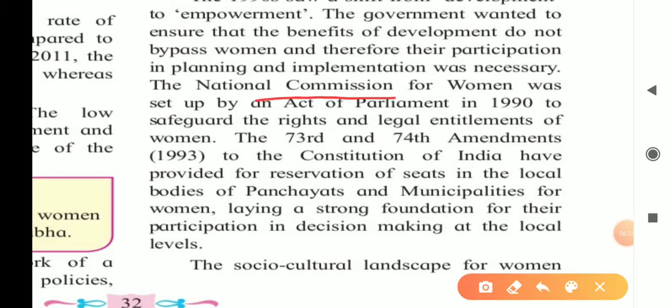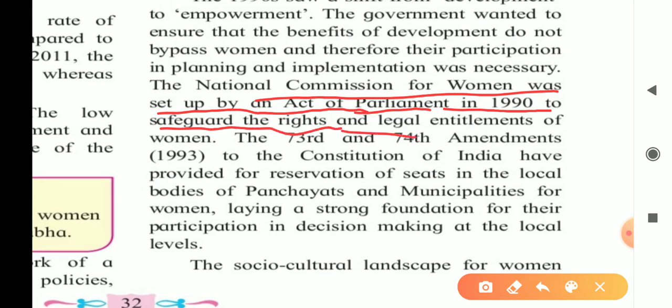The National Commission for Women was set up by an Act of Parliament in 1990 to safeguard the rights and legal entitlements of women.